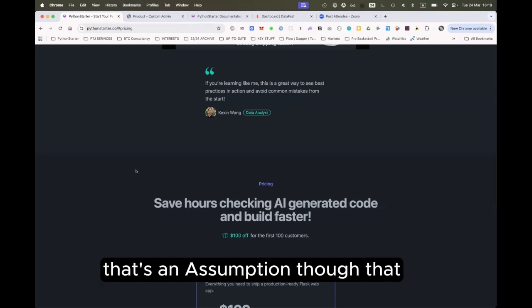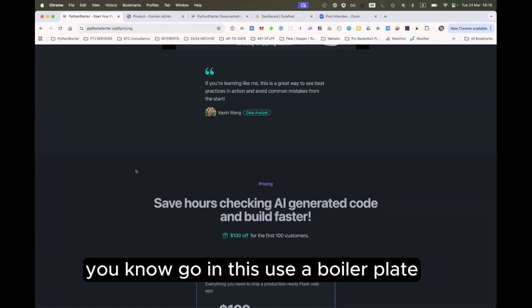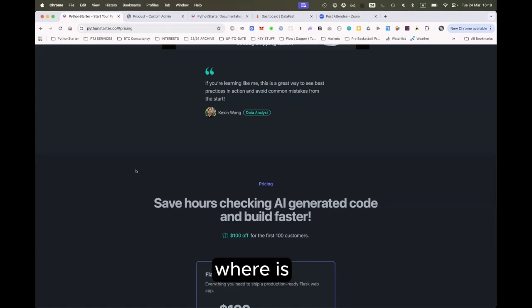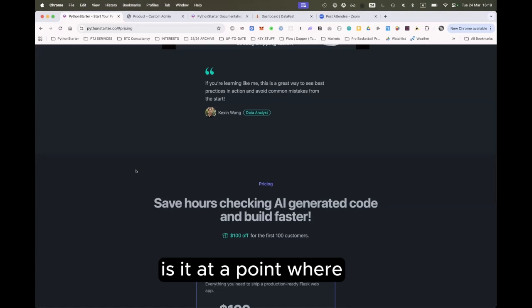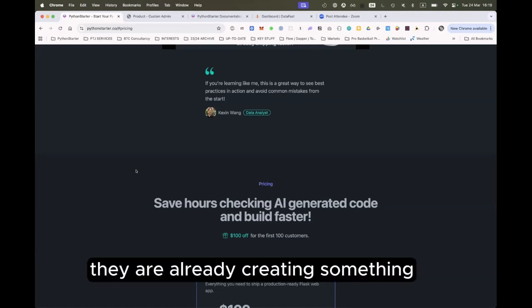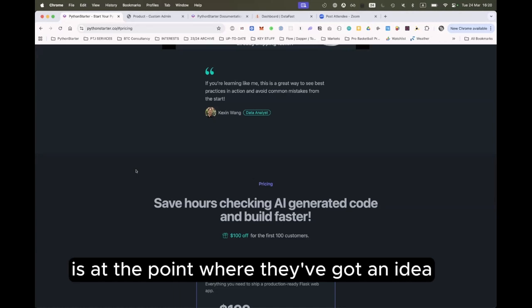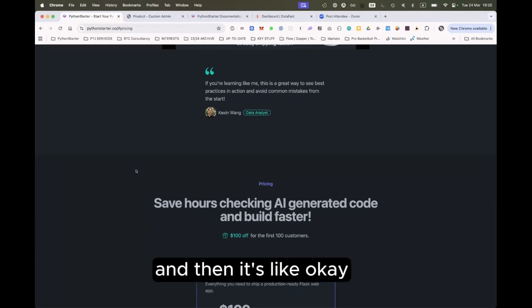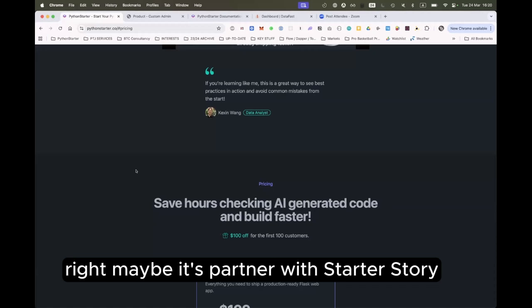And then that's an assumption though, that someone looking for something will go and just use a boilerplate. I guess the main question for you is trying to understand where in their user life cycle they would find you, right? Is it at a point where they are already creating something and want a better one, with better architecture? Is it at a point where they've got an idea and they want to build in Python? And then how do you get to them as soon as they have that idea, right? Maybe it's partnering with Starter Store, that kind of stuff.